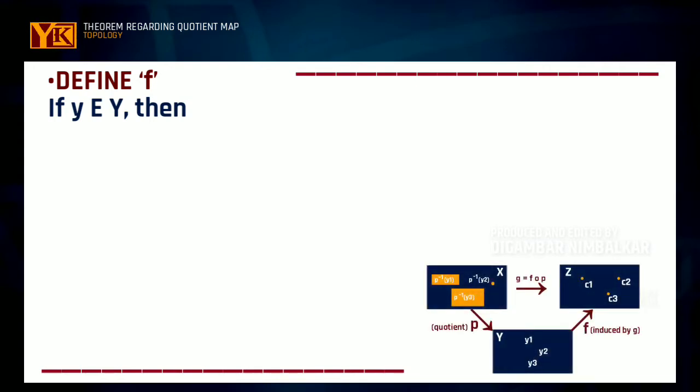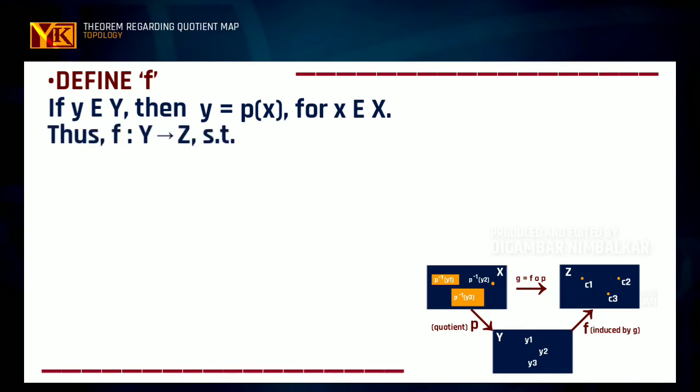So for proving this, as given, if we take small y as an element of space Y, then p inverse of y will be a subset of X, and further it is given that the image of this p inverse of y under map g, that is g of p inverse of singleton y, is a one-point set in Z, or it will map to some single point in Z. So thus we define the function f from Y to Z such that f of p of x is equal to g of x for all x belonging to capital X. So now we'll go on to prove the theorem.